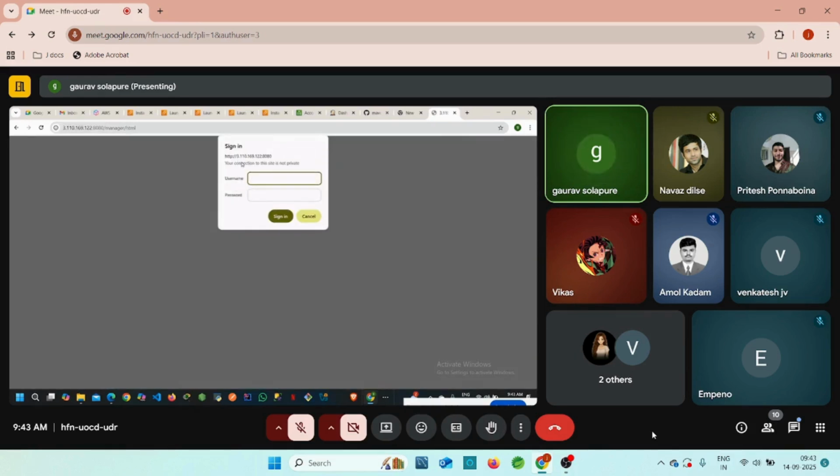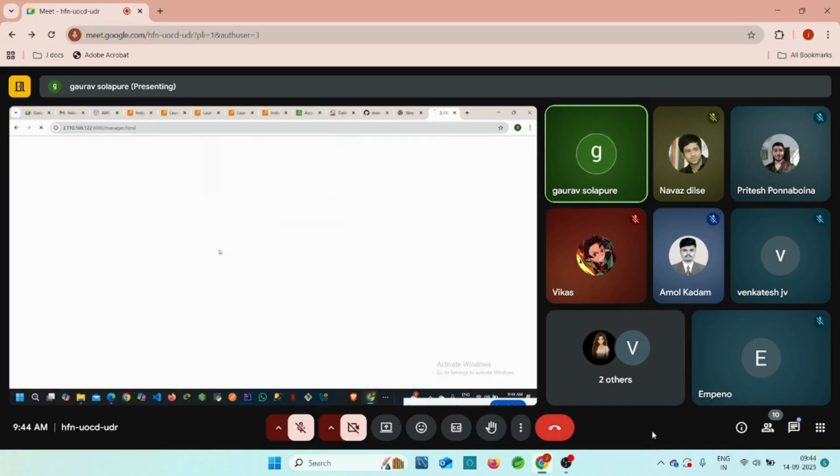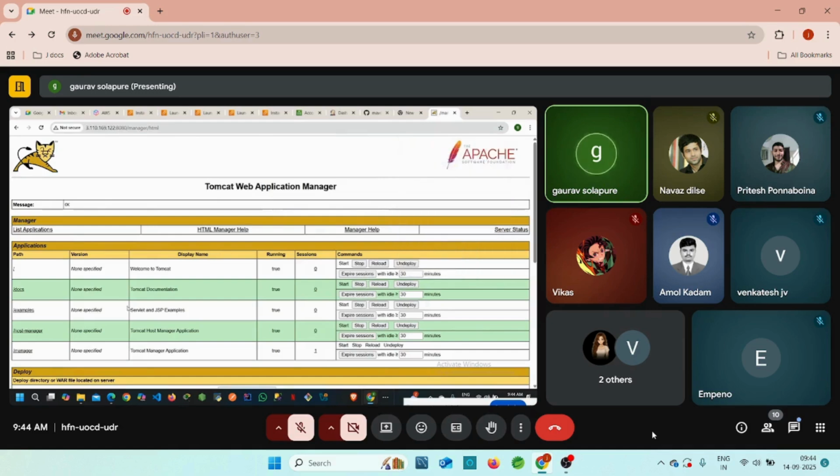Now you can see this window, guys, the sign in option. We have two credentials. First one is tomcat as a username, second one is tomcat as a password, right? And this is the first credentials. Second one is admin, right? If you want the full access, then you can add admin as a username and admin as a password. Just click on sign in and you can access this application, guys.